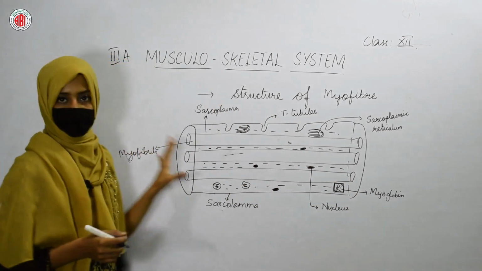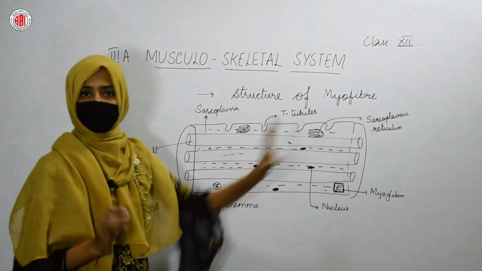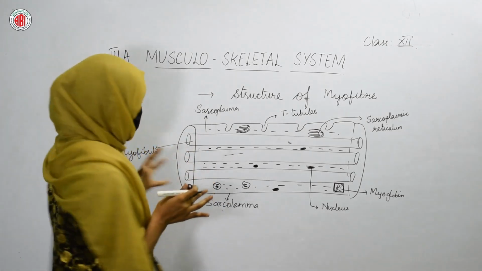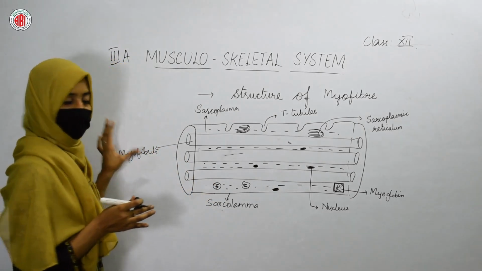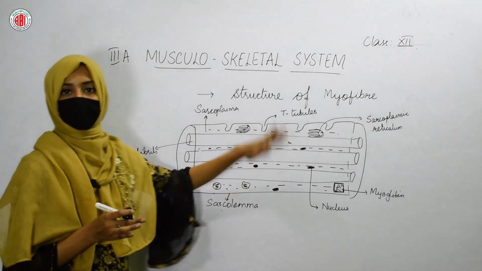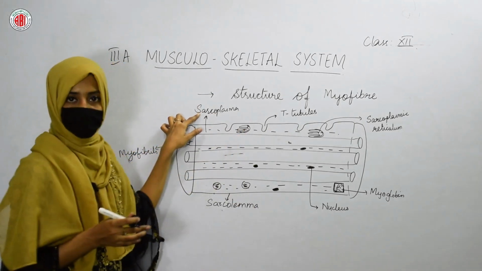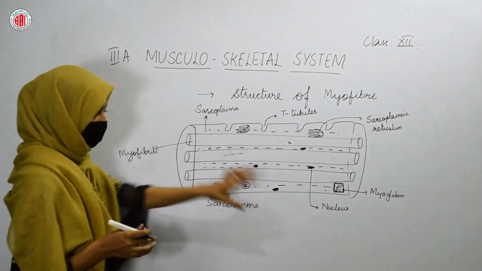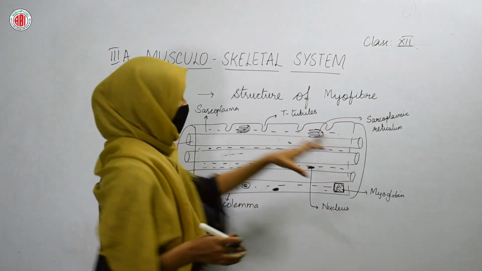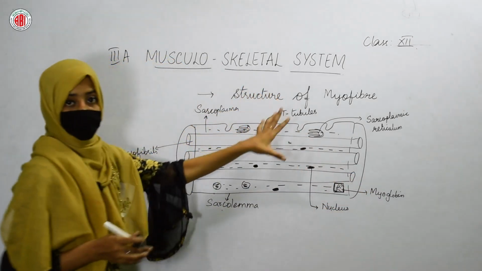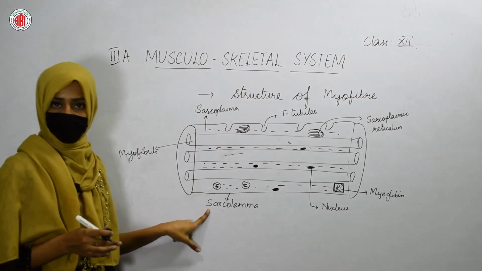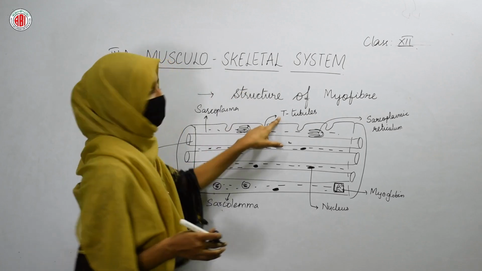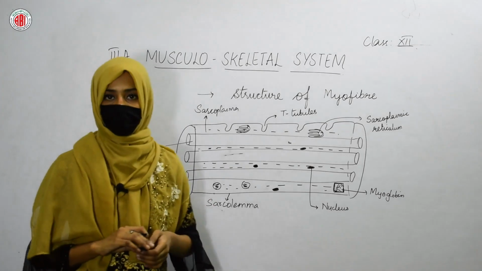Now let us recap the structure of a myofiber. Myofiber is nothing but a muscle cell. In that muscle cell, a bundle is present that shows the presence of myofibrils. Myofibrils are present in some fluid, and that fluid is called sarcoplasm. In the sarcoplasm, you can find the sarcoplasmic reticulum, nucleus, and a pigment called myoglobin. The membrane of the myofiber is called sarcolemma. This membrane shows some grooves in its structure, and we call these grooves T-tubules. This is about the structure of myofiber.